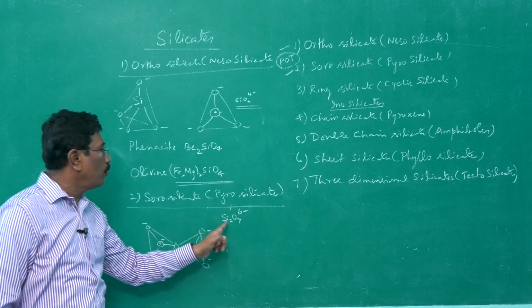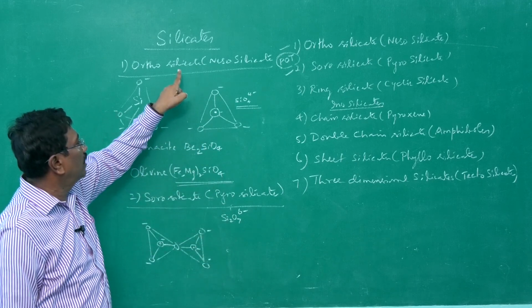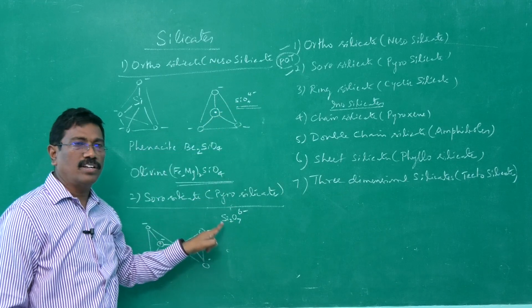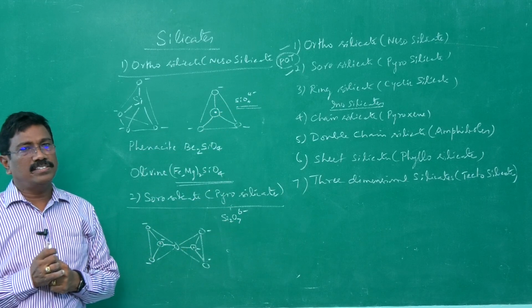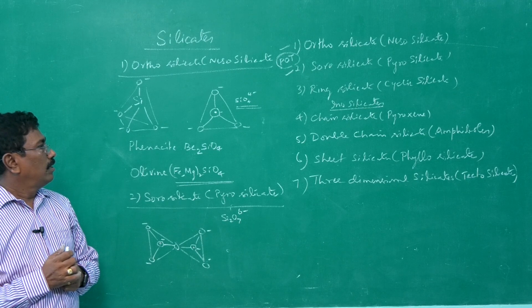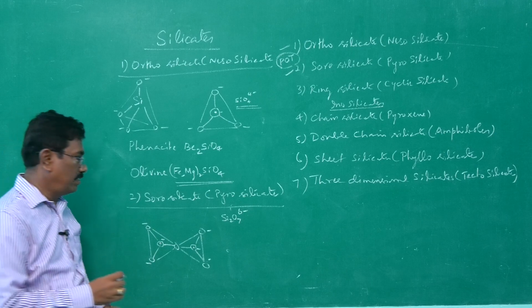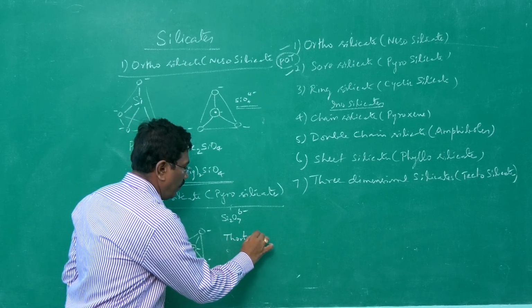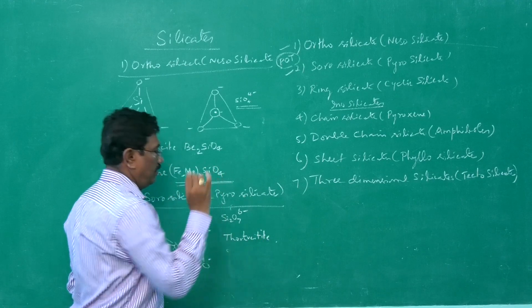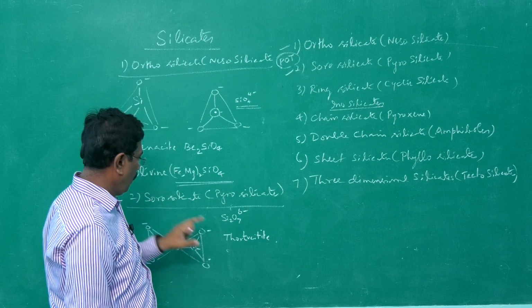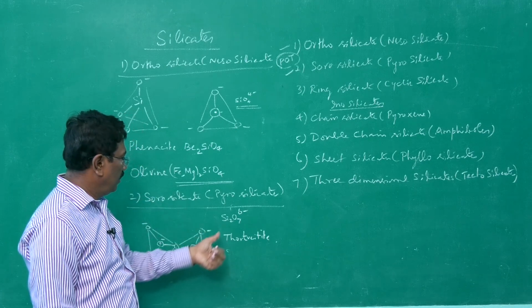So, that is pyrosilicate ion. The earlier one is orthosilicate ion, nesosilicate ion. This is pyrosilicate ion or sorosilicate ion. What is the example for this? Example is thortveitite.